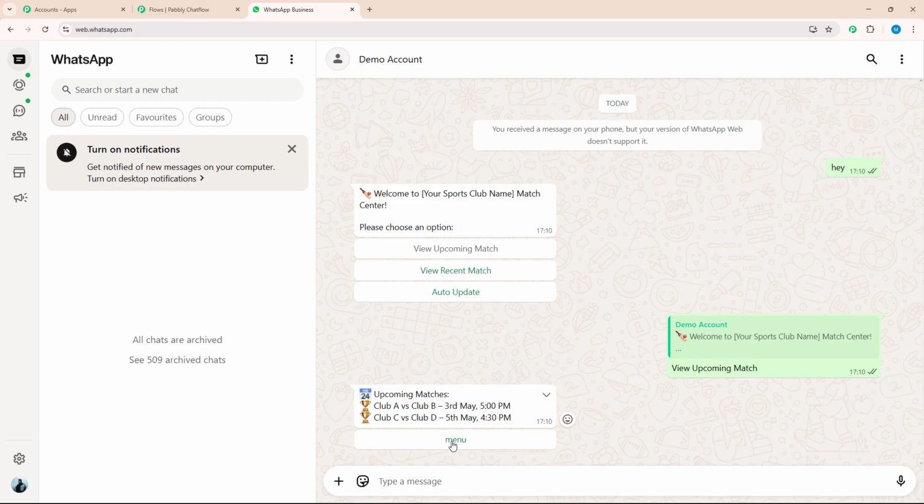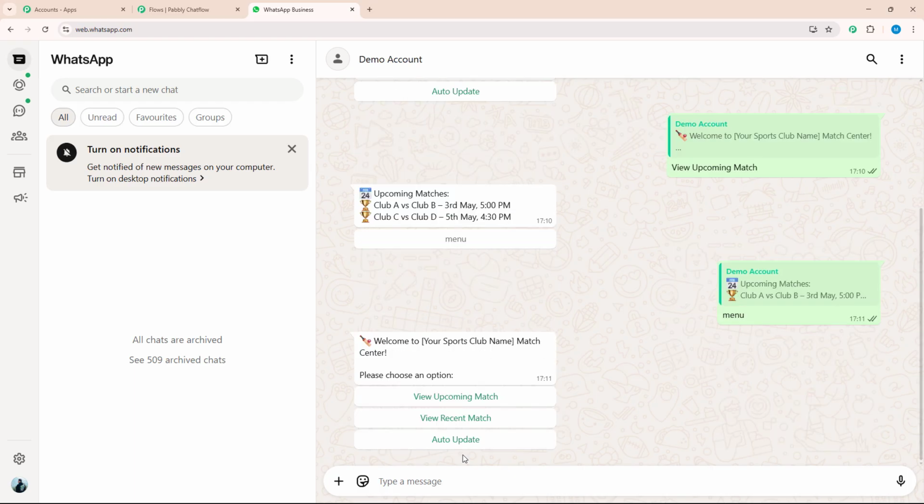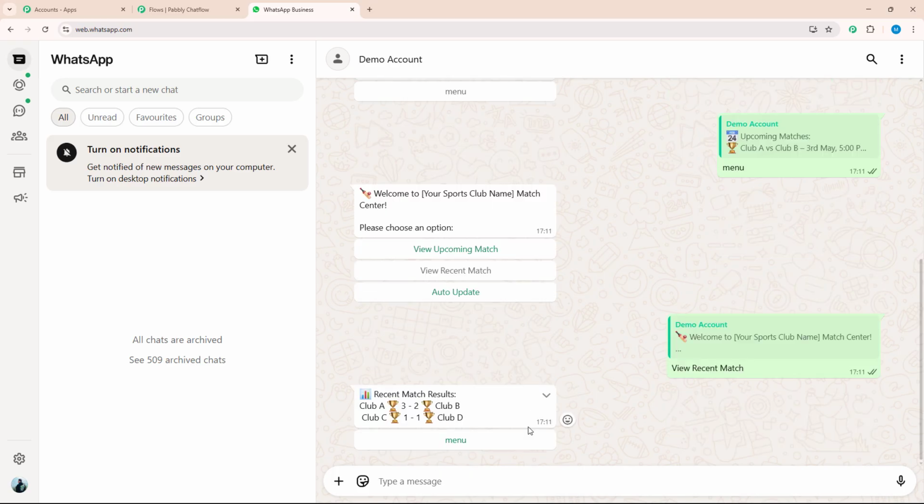With that, I got an action button which says menu. I will click on that. After clicking on that, I again got the same message with the same action button. This time I will click recent match. After clicking on the recent match option, I got the results of recent matches that have happened in the club. So yes, as you have seen, this chatbot is replying to me within seconds and improved my customer experience without any manual work. This is the power of the WhatsApp chatbot that I have created for my sports club business.